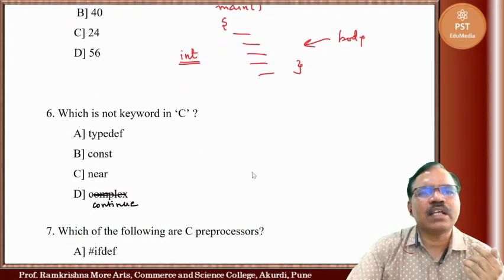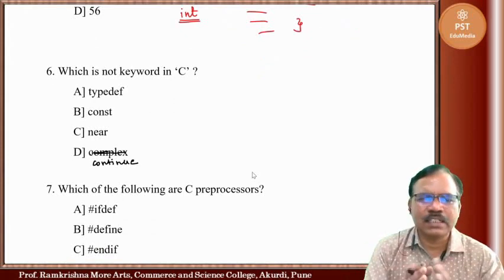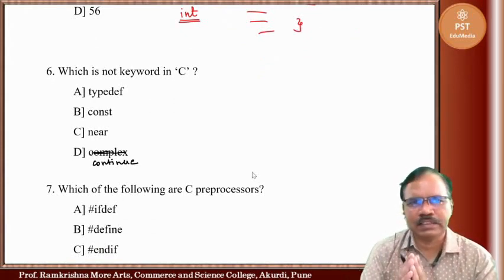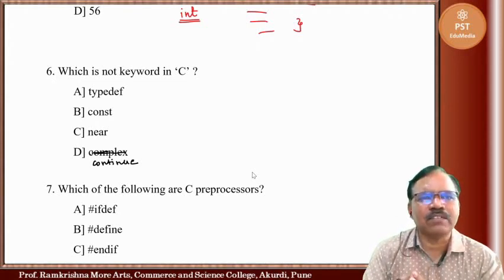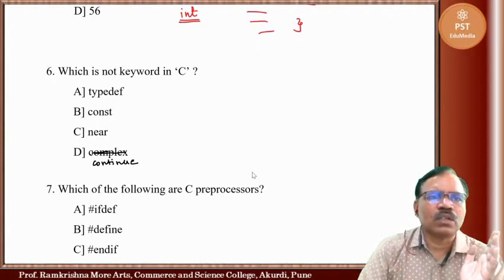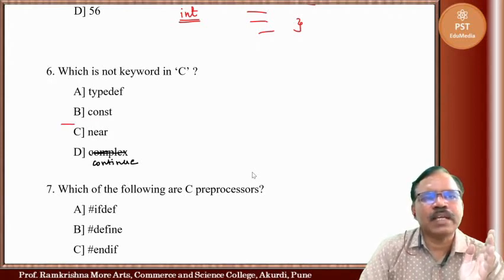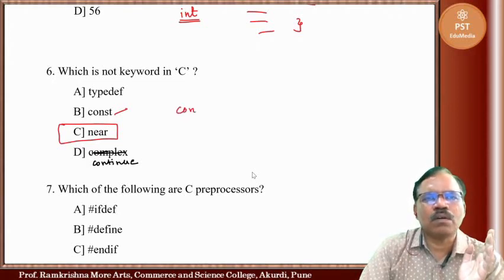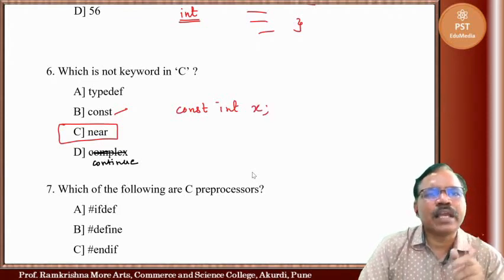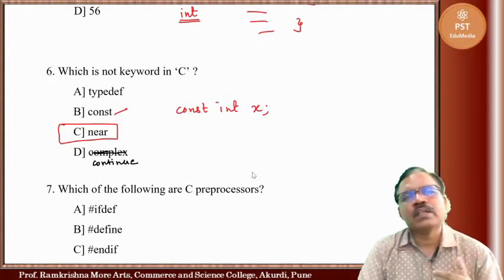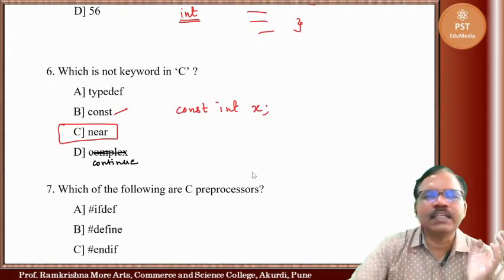Now, which is not keyword in C? So there are 32 keywords. You have to keep in mind all the keywords. So here some 4 words are given, out of which 3 are keywords and 1 is not keyword. So typedef, const, near, continue. Out of that, near is not a keyword. Const is used like here, const int x. When we want to define integer constant, we can use const like that. Continue, that is keyword. Typedef, it is keyword. Near is not keyword.